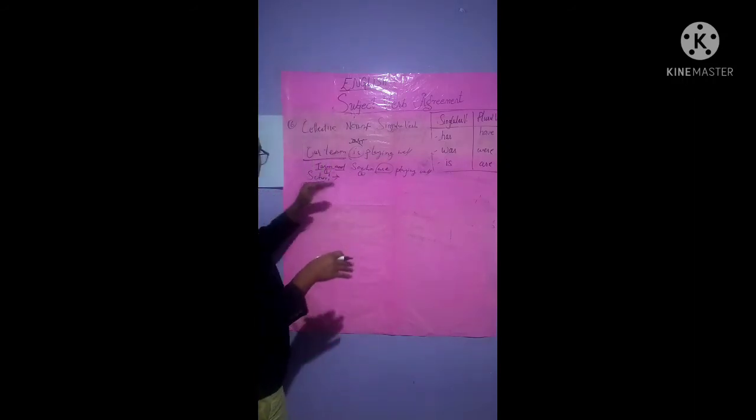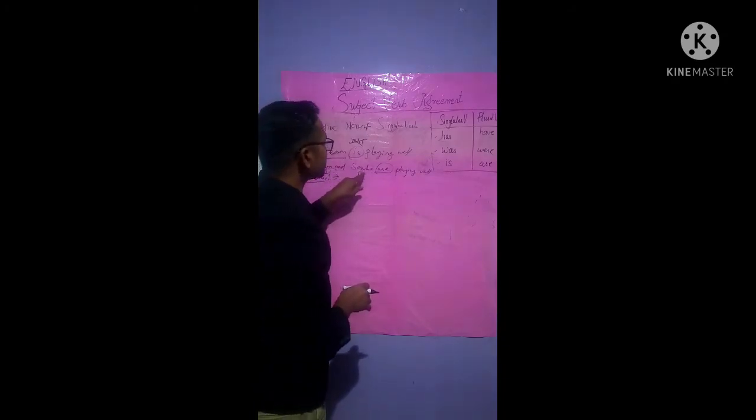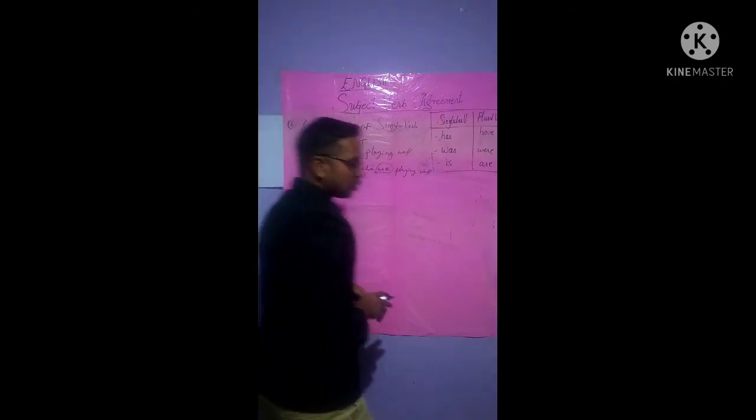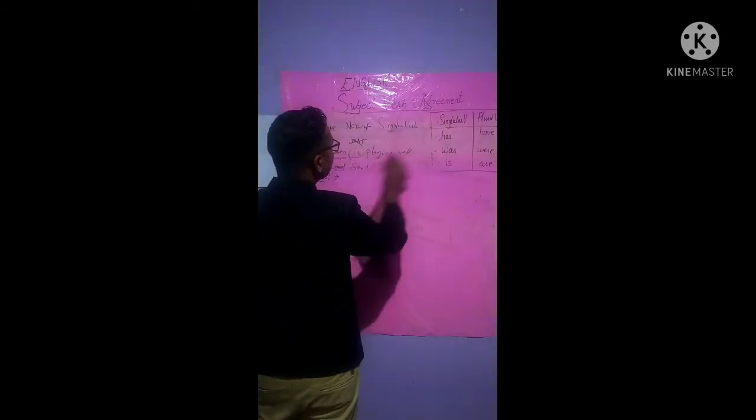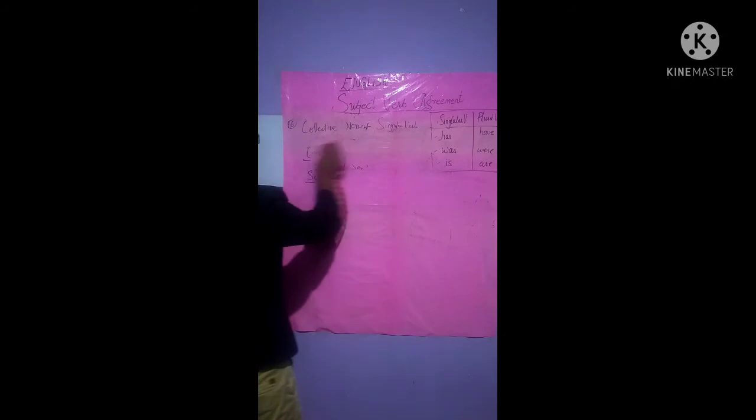The previous rule is fulfilled by this, as there are 2 persons. When there are 2 persons, at that time plural verb is used, but the nearest noun or the pronoun is to be looked at as consideration.